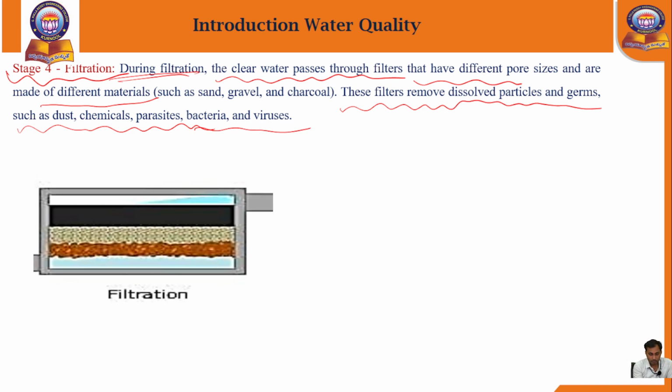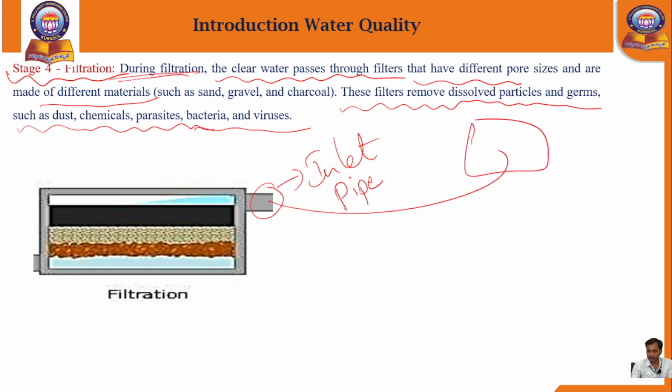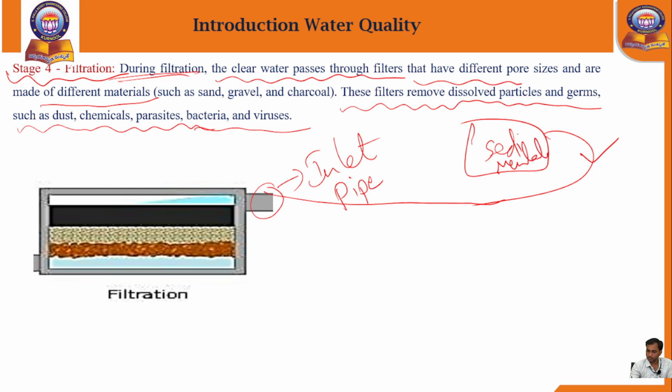In this filtration bed, this is the inlet pipe, which is coming from the right side part of the sedimentation tank. After that, the treated water, not the purified water, will enter the filtration bed. Slowly it transfers toward the bottom, from the charcoal level.